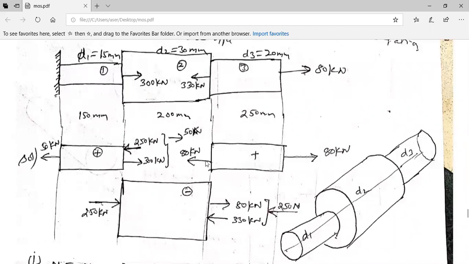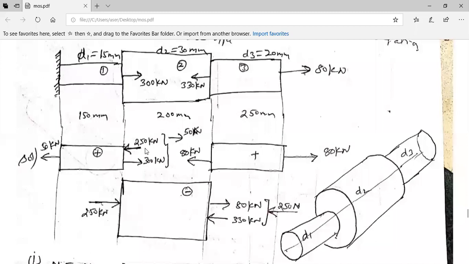So 80 kilonewton in the opposite direction. So this is in this direction, therefore I put 80 kilonewton. But 330 kilonewton is there, therefore this is 330 kilonewton. Net resultant force is 250 in this direction, therefore you have to put 250 in this direction. But these two 250 are trying to compress this, therefore this is negative. So this is 250 in this direction.